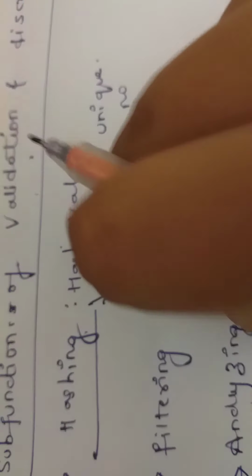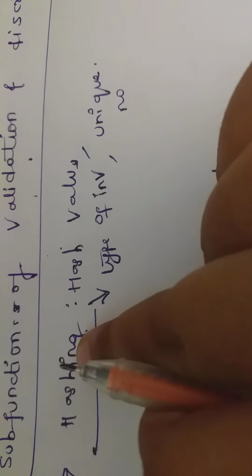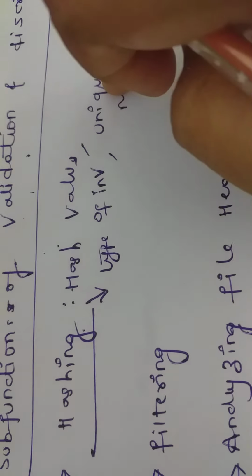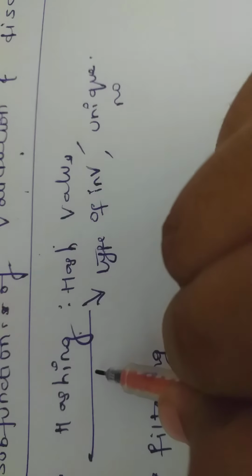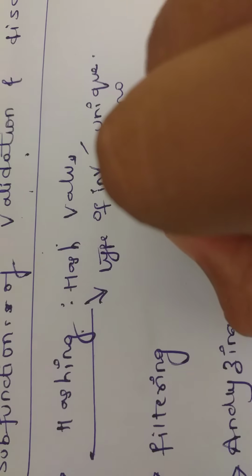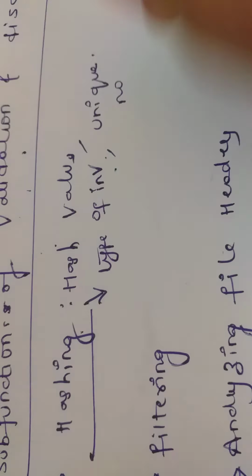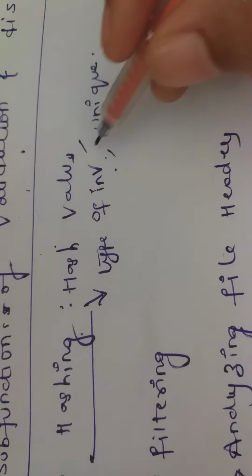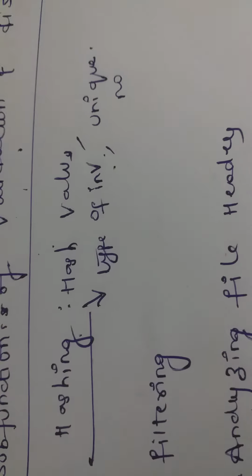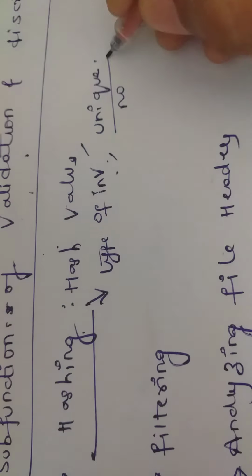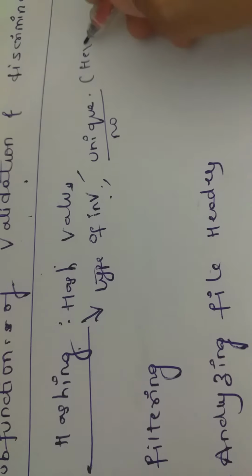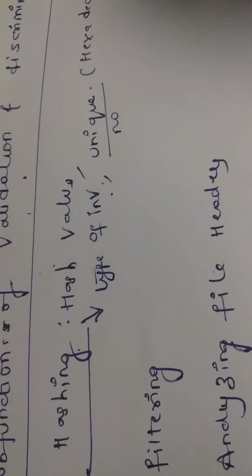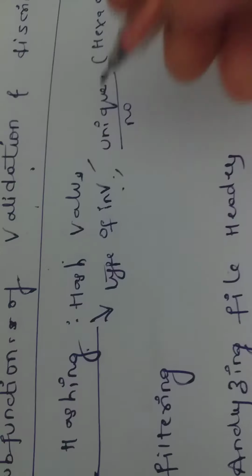Next, two or more data hashing techniques are used by forensic tools. Hashing depends upon the type of investigation. It produces a unique value, and not only unique, it produces a hexadecimal value, and there are no changes in the original data.